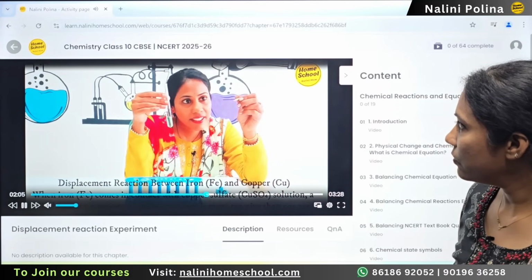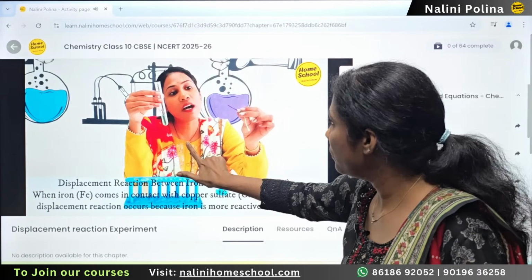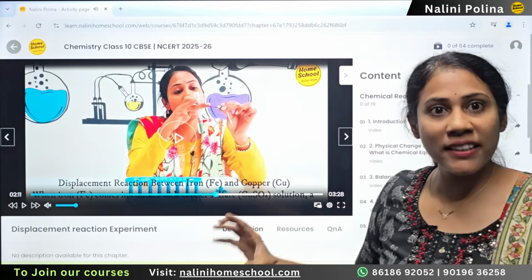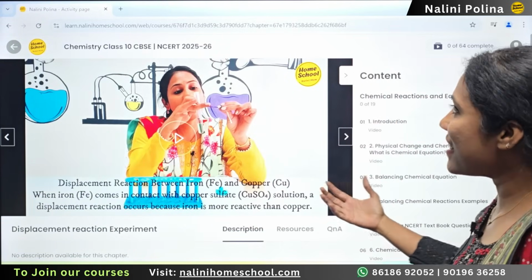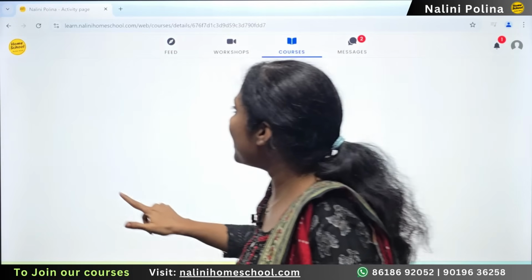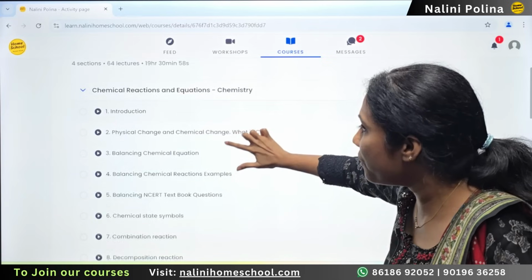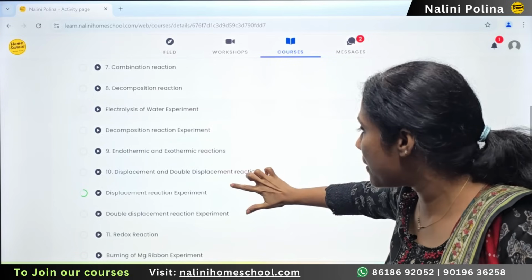This was the iron nail. Already I have dipped it in the solution and taken it out. See the brown color deposited on the iron. I just forwarded the video because I cannot show everything here. This is just an example. Like that, after every concept, after every reaction, a live demonstration experiment is involved.